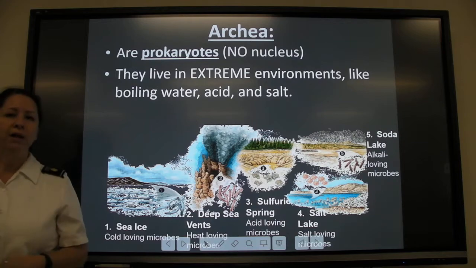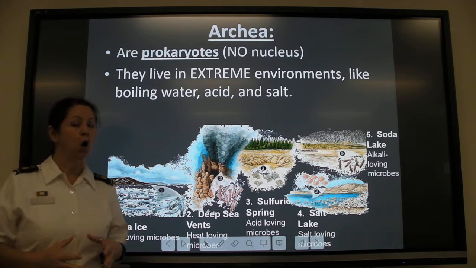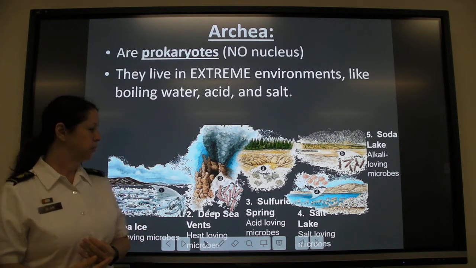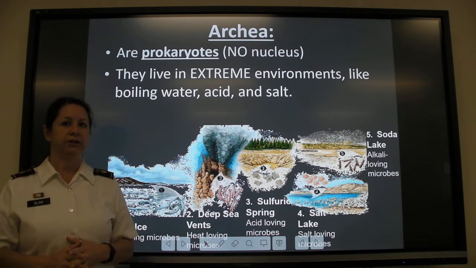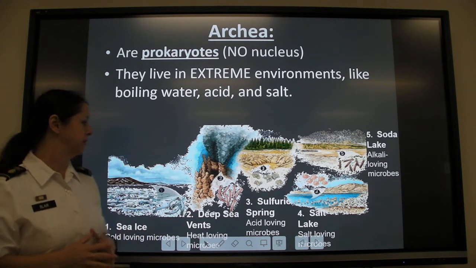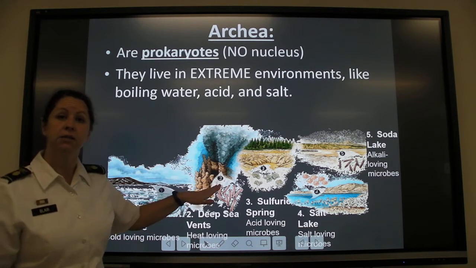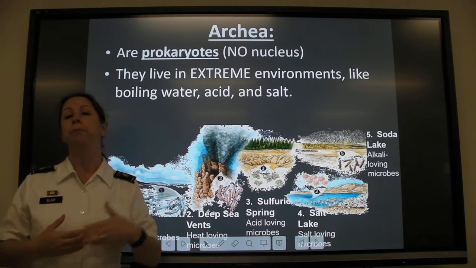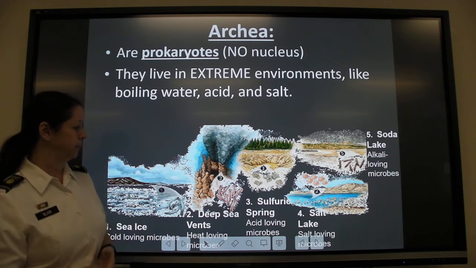Places like boiling water, acid, extreme salt, like the Dead Sea or Salt Lake out in Utah, the Great Salt Lake. So these are different from normal bacteria in the fact that they only live in these very extreme environments. Other examples are in ice. These deep sea vents, the water around these deep sea vents, they love to live there, and it's above the temperature of boiling. So it's more than 212 degrees Fahrenheit.